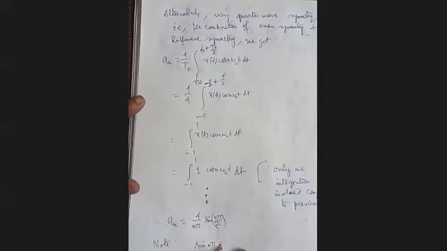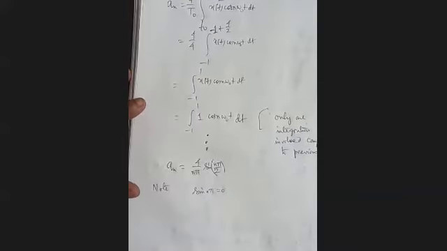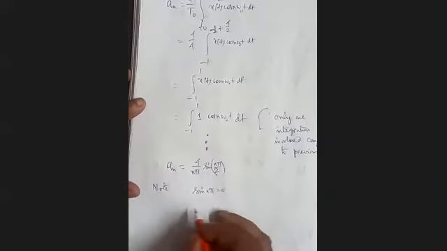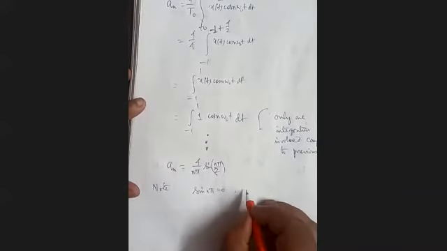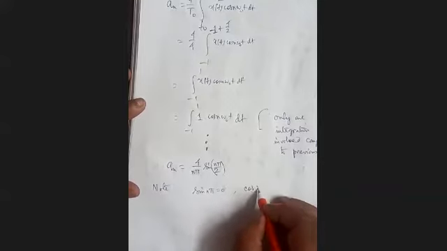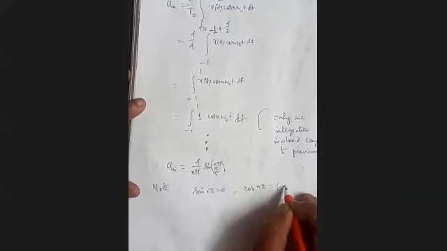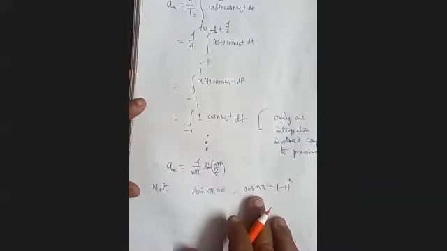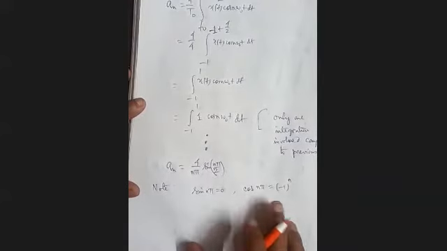After integration, sine n pi is always 0 as long as n is an integer. Now, cos n pi is -1 to the power n. When n is even, it is +1. When n is odd, it is -1.